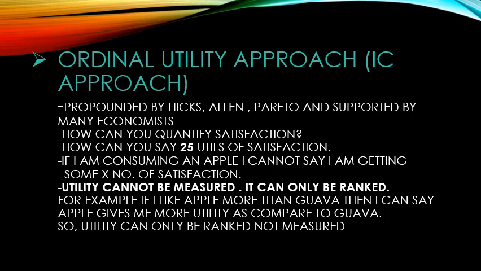For example, guys, if you have three fruits, for example apples, bananas, and mangoes, and you like apples the most, bananas second, and mangoes third, then you can say apples will give me the highest level of satisfaction, bananas the second level, and mangoes the third. So apples are preferred over bananas, and bananas are preferred over mangoes. That implies that utility is ranked. You are not quantifying the utility, you are not giving any number to the utility, you are just ranking it.